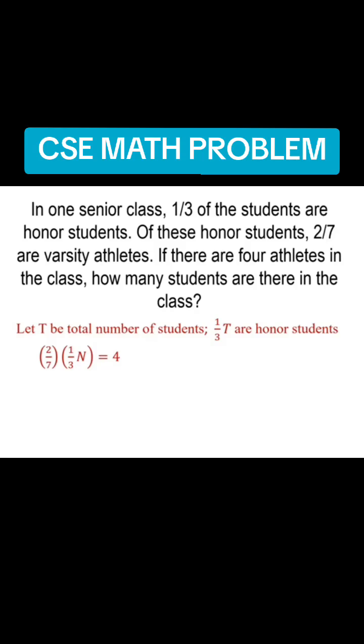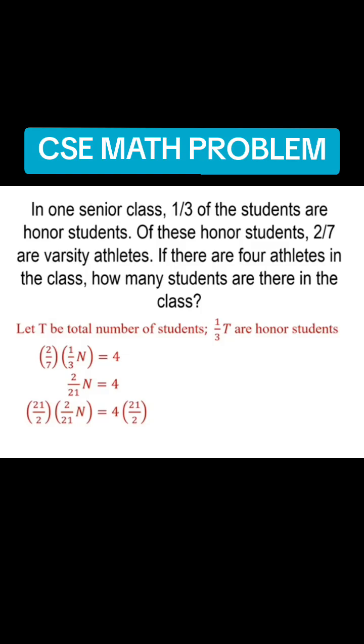Then you multiply. We have 2 times 1 is 2, 7 times 3 is 21. So we are given 2 over 21n equals 4. Then you multiply both sides by the reciprocal of 2 over 21. So we have 21 over 2 times 2 over 21n and 4 times 21 over 2.